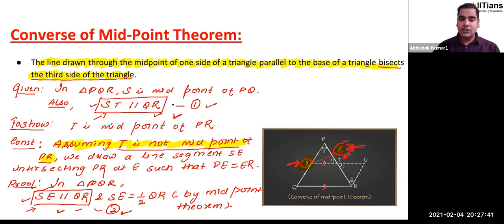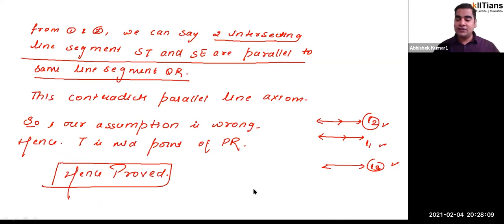So if you pay attention to result number 1 and result number 2, it is very clear that you have two intersecting line segments, SE and ST. These two line segments are intersecting each other at S, and both are parallel to the same line, which is QR, which is not true as per the parallel line axiom, isn't it?